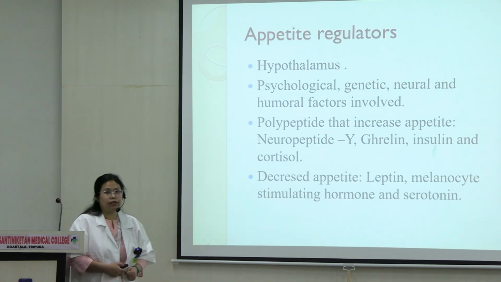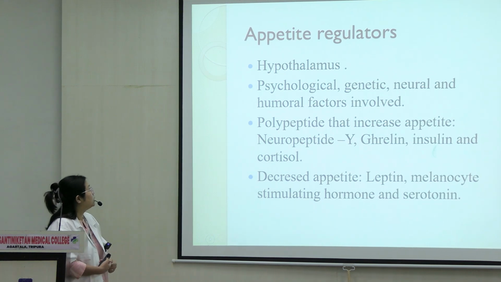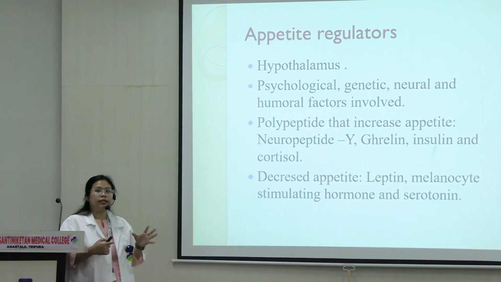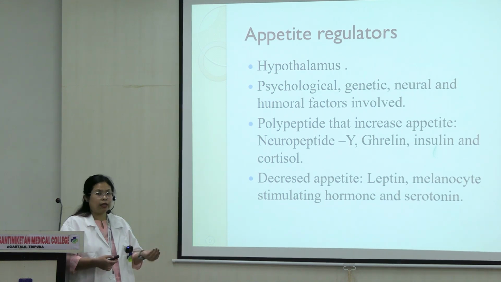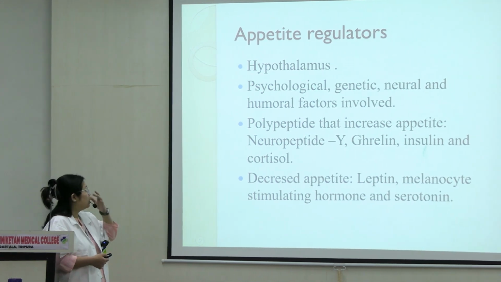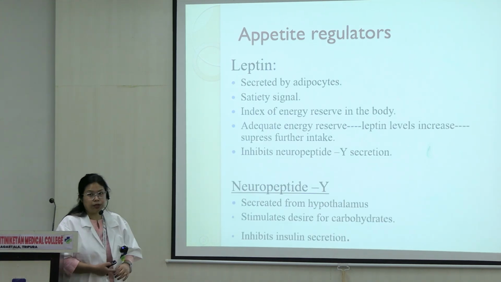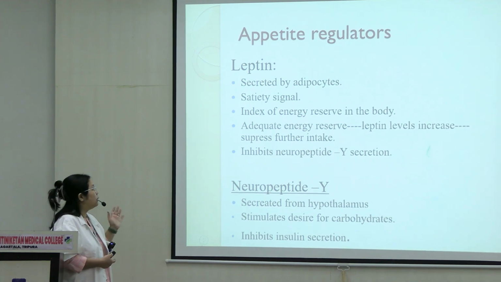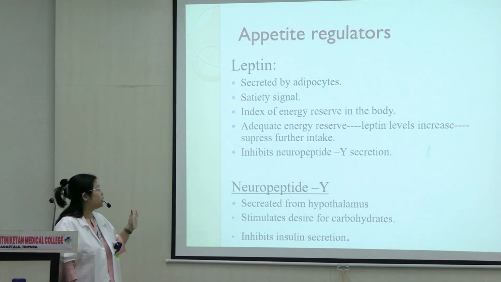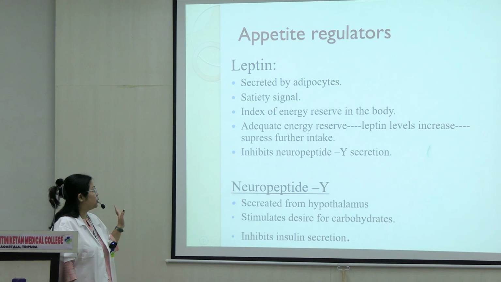There are certain regulators in the body that control the appetite. I want to discuss a little bit about it. So the satiety center or the hunger center in our body is in the hypothalamus, right? So these are certain regulators. We have leptin, we have ghrelin, we have neuropeptide Y. Leptin is very important. It is secreted by adipocytes. Okay, so its function is to inhibit neuropeptide Y secretion.